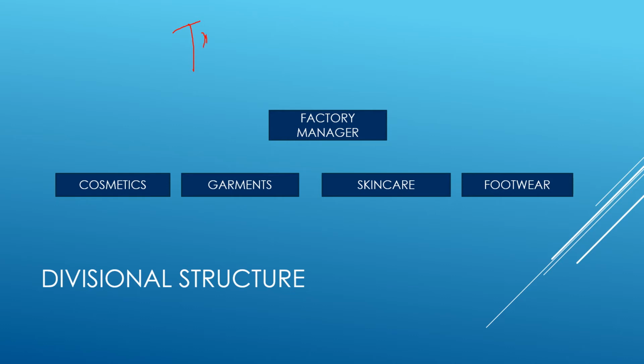So Tata company has different divisions, as you all know. There is Tanishq, there is Tata Motors, there is Tata Tea, Tata Salt. So they have various divisions. Now this is the best example for divisional structure. I hope the concept is clear.